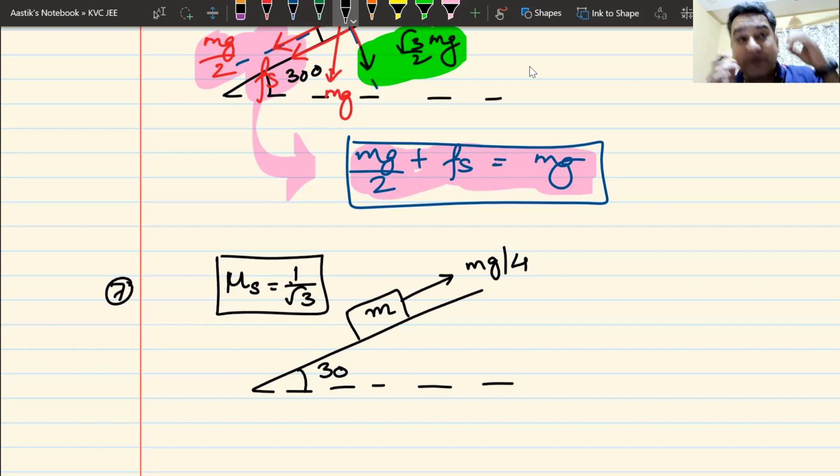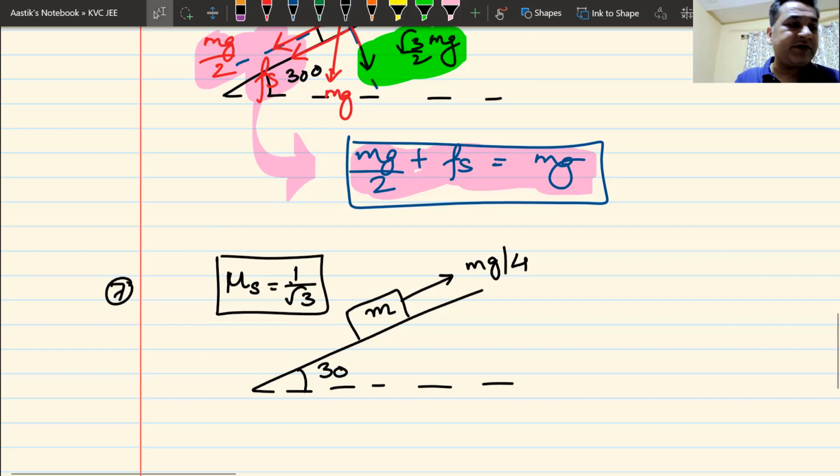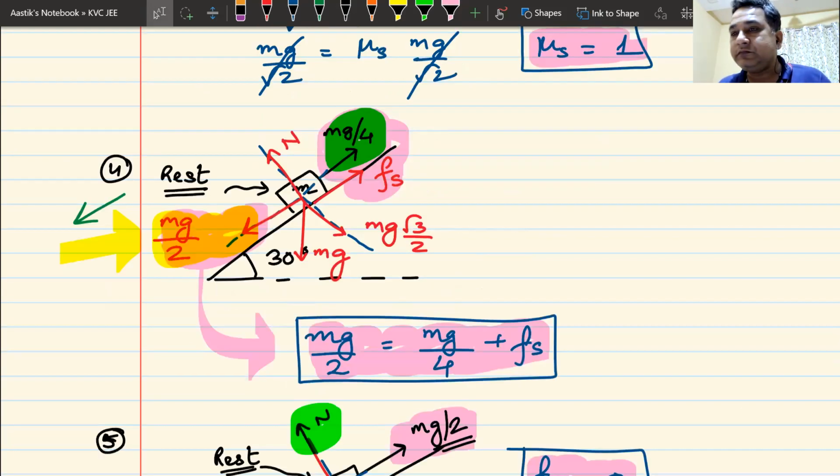The first question is whether the block is moving or not. If you just go to the first variation of this question, where it was question number 4, as you can see here, I had given you the same question, but I told you in advance that the block is at rest.